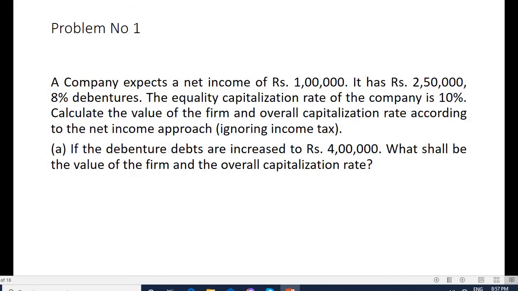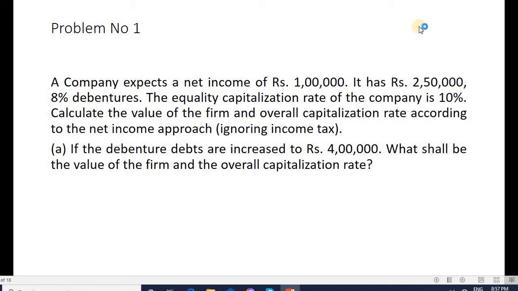That is, when debt is increased from one level to another level, the financial leverage we create by the use of debt will have a positive impact on the value of the firm, and it also leads to a reduction in the cost of capital. So the debt is having a leverage, that is, debt is having an impact on the value of the firm. Let's have a glance over some of the problems based on net income approach.